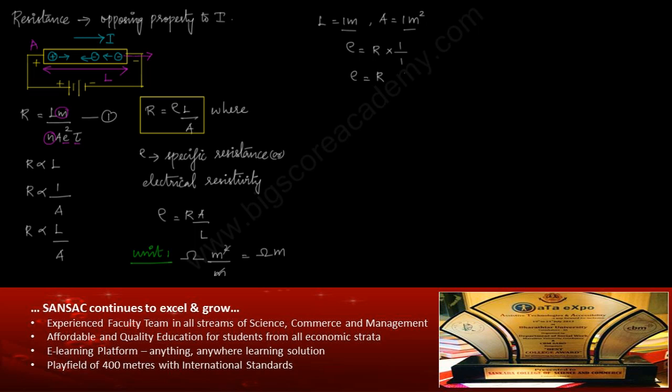This electrical resistivity is constant for a particular material. So no matter how large or what is the cross sectional area of the material, rho is going to be constant for a specific material. The reciprocal of electrical resistivity is nothing but electrical conductivity,